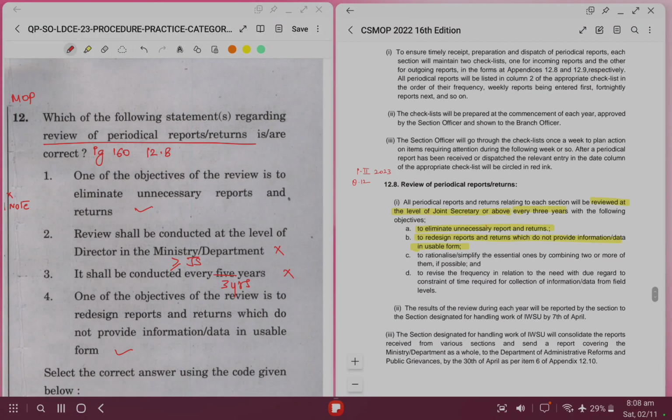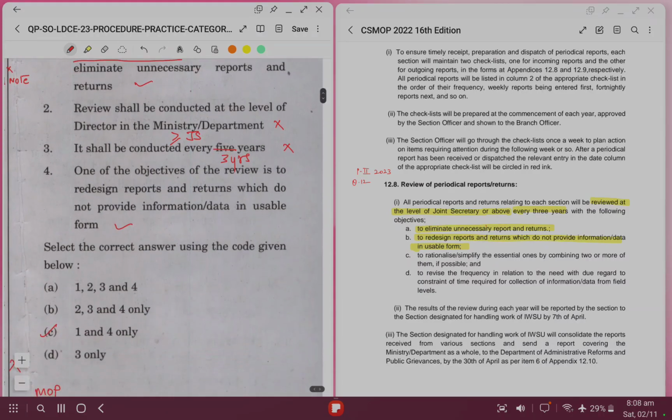So objective is to eliminate unnecessary reports and returns. That is yes, one of the objectives. Review will be conducted at the level of director in the ministry. No, at least JS or above officer can do the review. And the periodicity of the review is not 5 years, it is 3 years. So both statements 2 and 3 are wrong.